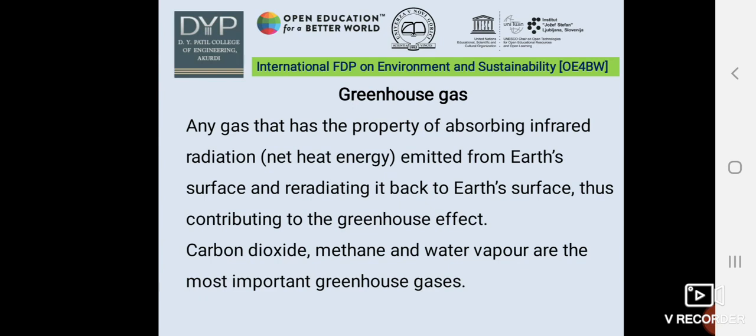So, dear friends, what exactly is a greenhouse gas? It is a gas that has the property of absorbing infrared radiation emitted from Earth's surface and radiating it back to the Earth's surface, thus contributing to the greenhouse effect. The gases are mainly carbon dioxide, methane, and water vapor.